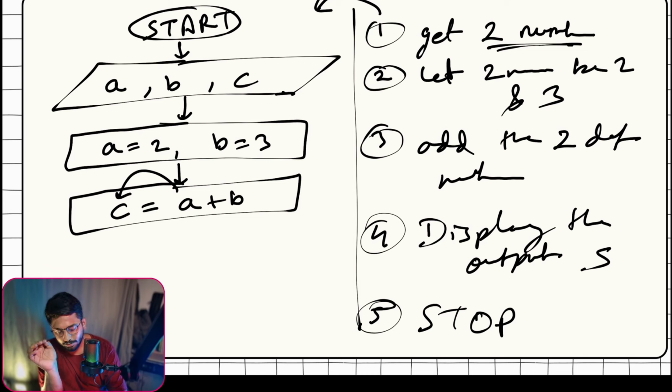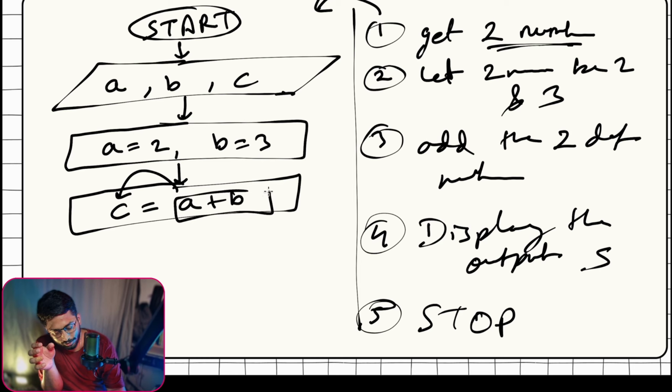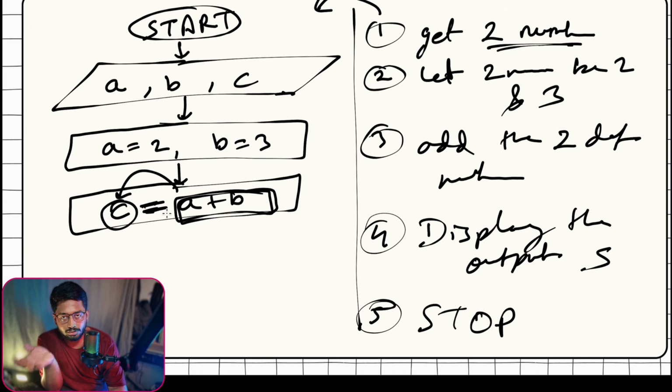In maths, the best way is to make sure people understand that you are storing the value present on the right hand side inside the left hand side variable. That's what equal to stands for.